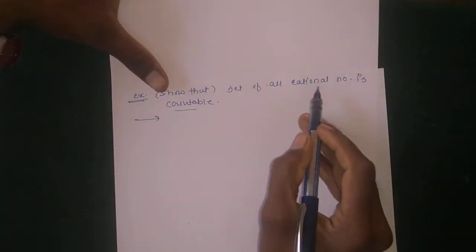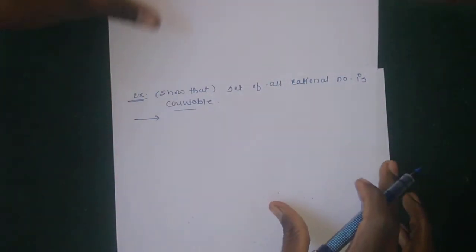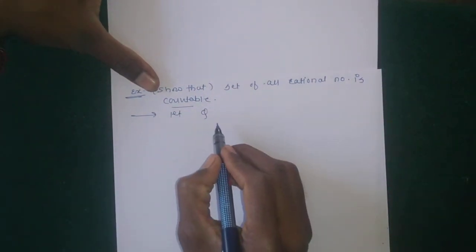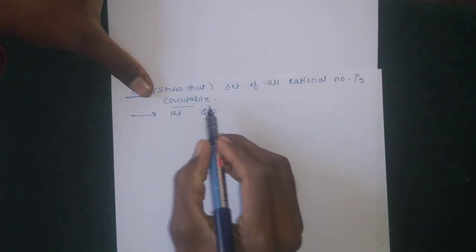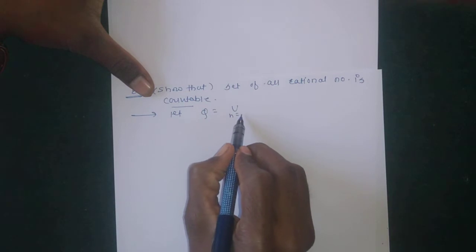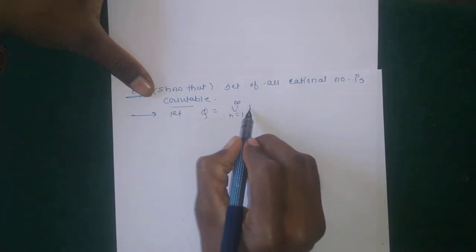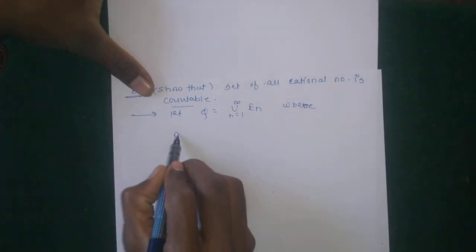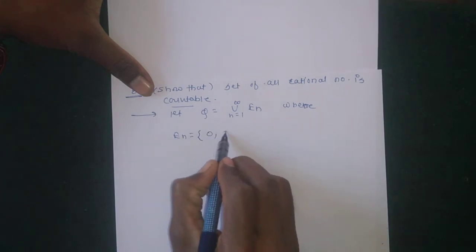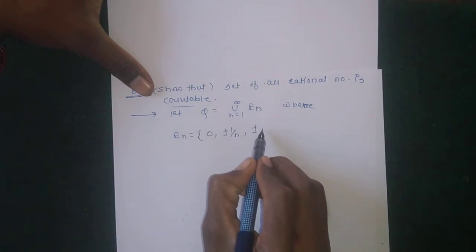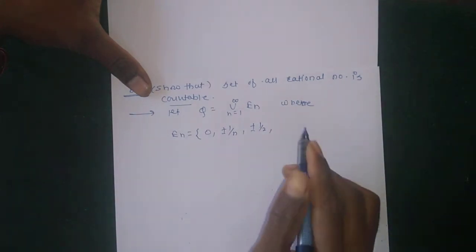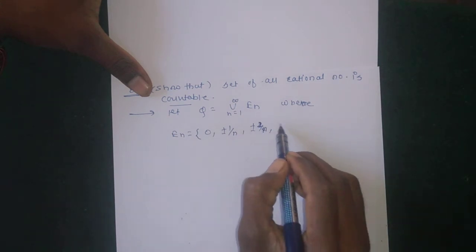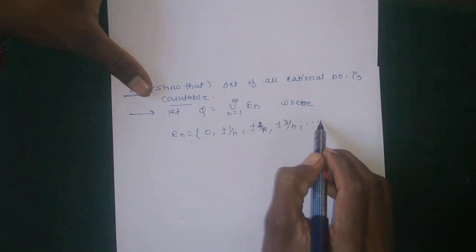Here, the set of all rational numbers, suppose it is denoted by capital Q, and suppose that Q is a union of sets En, where n runs from 1 to infinity, and En is of the form 0, plus minus 1 by n, plus minus 2 by n, plus minus 3 by n, and continuing in this way.